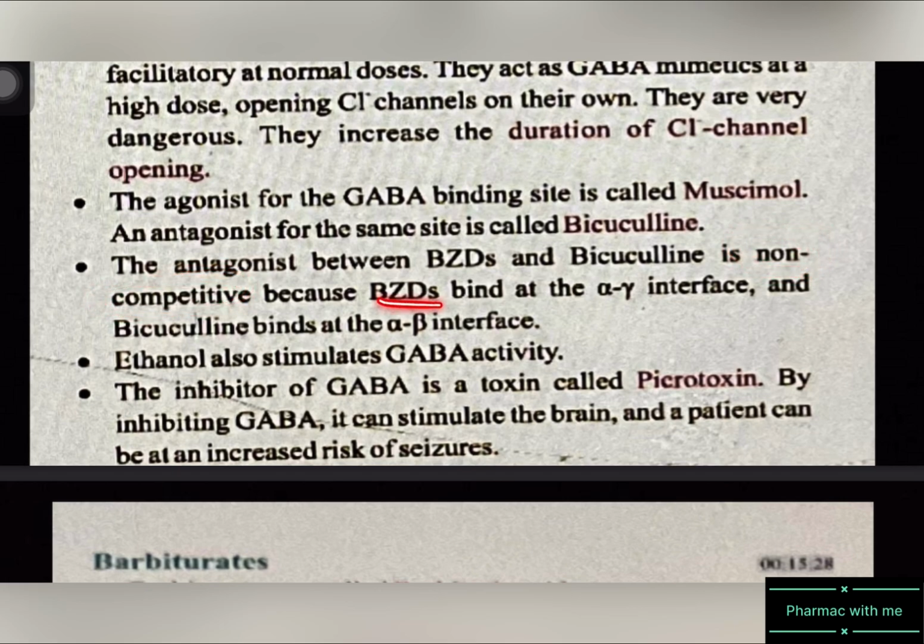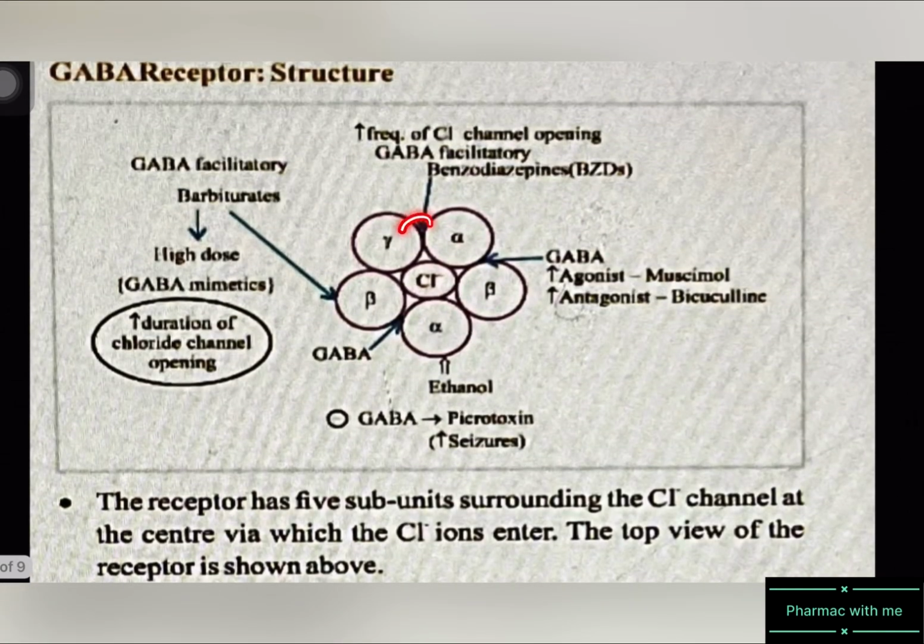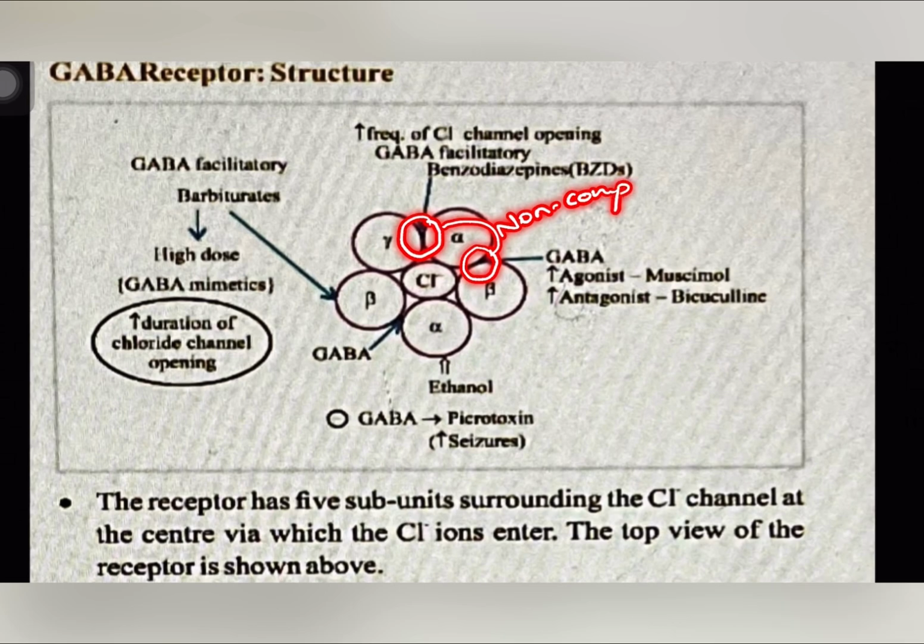Why? Because benzodiazepines bind to the alpha gamma interface and bicuculline binds to the alpha beta interface, so this shows non-competitive inhibition.